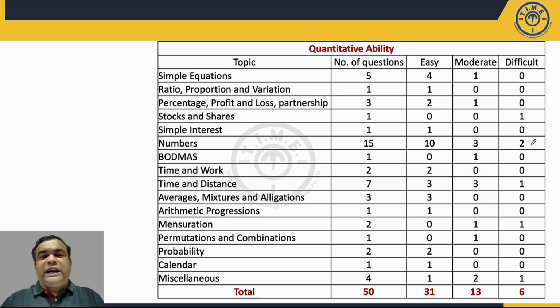So the good strategy would have been, out of 50 questions, you can attempt around 35 questions. So whichever are the 1 line, 2 lines questions, there are many questions which you could have solved orally. If you observe the question, you could have easily answered it. You could have answered those questions first, and the time consuming questions where a greater amount of calculation is required, either you could have skipped them, or you could have taken the help of the options to answer those questions.